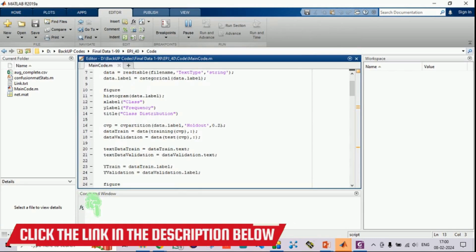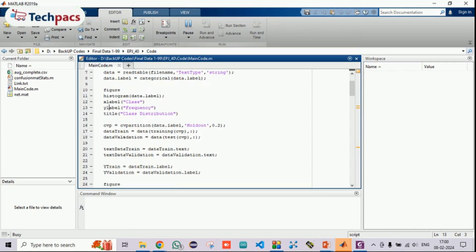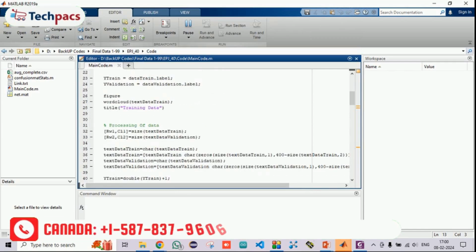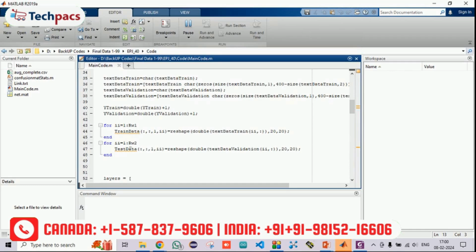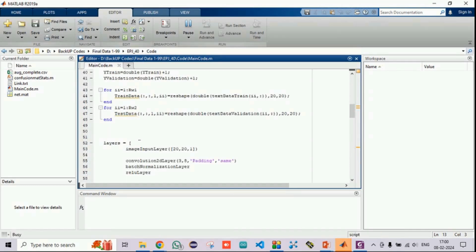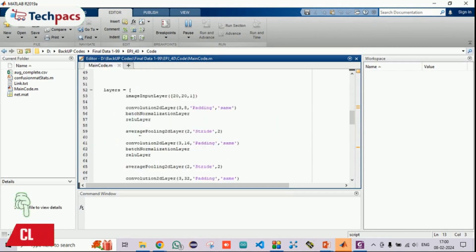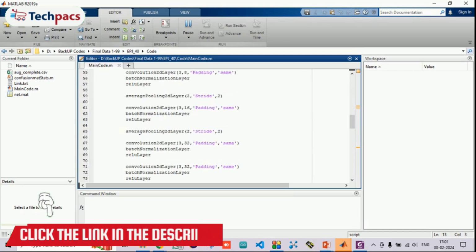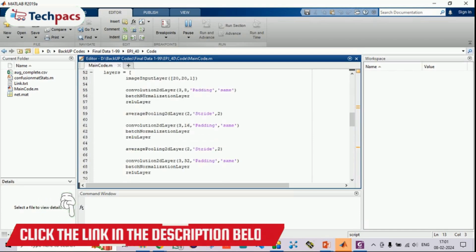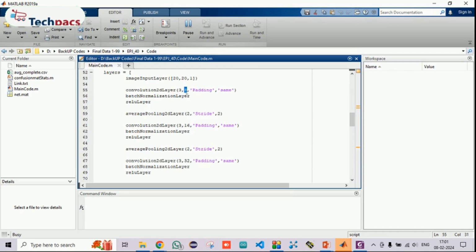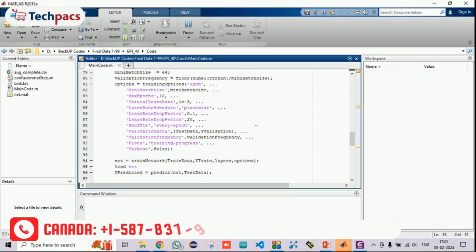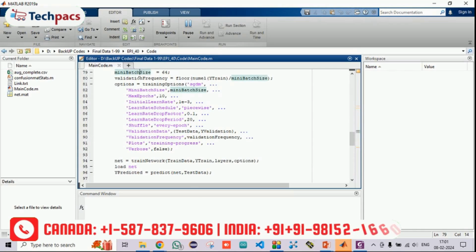Later on we are partitioning the data with 80 and 20, where the train data and the validation data are separated. Then we are not doing any pre-processing, only converting it from characters to numerical form, so that the system can effectively understand the patterns. Then we have designed a CNN network in which three sections have been implemented with the convolutional, batch normalization layer and the ReLU layer, where the filter sizes have been given as 8, 16 and 32. Then the classifier uses a batch size of 64. The SGDM optimizer is used along with an initial learning rate of 1e-3.